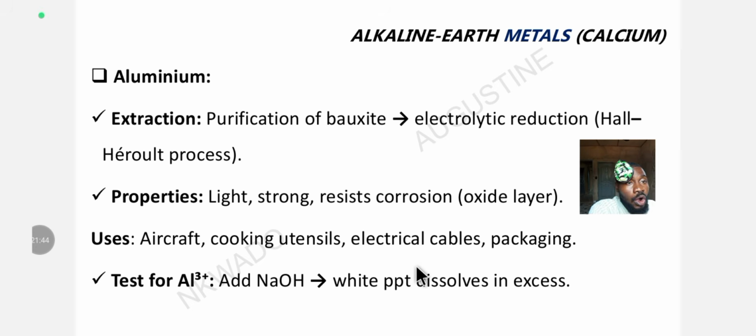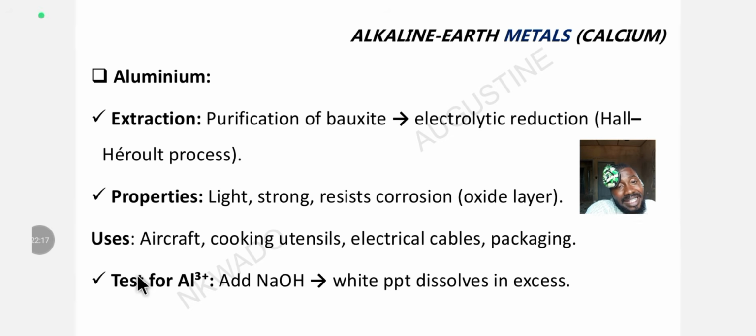Have you heard of Alnico? Aluminium is also used to manufacture alloys such as Alnico, for example. Alnico contains how many elements? Three elements. What are they? Drop it in the comment section. All right, we already treated that before. If you haven't looked at our lecture containing all alloys, their uses and their components, go and take that lecture. Look at the playlist, you are going to see it there.